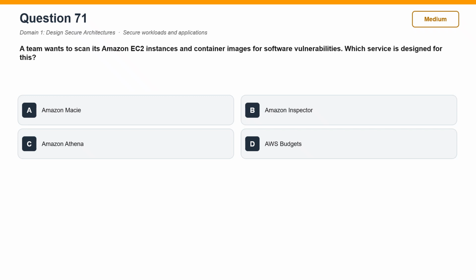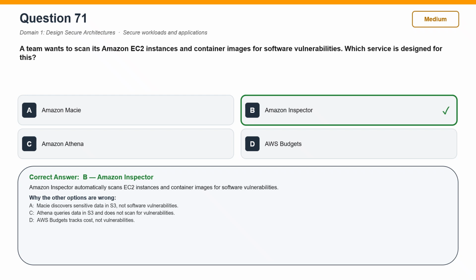The correct answer is B. Amazon Inspector. Amazon Inspector automatically scans EC2 instances and container images for software vulnerabilities. Now, why the other options are wrong? Amazon Macie is incorrect. Macie discovers sensitive data in S3, not software vulnerabilities. Amazon Athena is incorrect. Athena queries data in S3 and does not scan for vulnerabilities. AWS Budgets is incorrect. AWS Budgets tracks cost, not vulnerabilities.